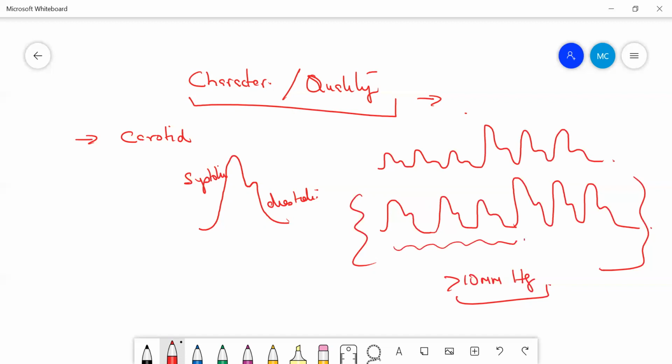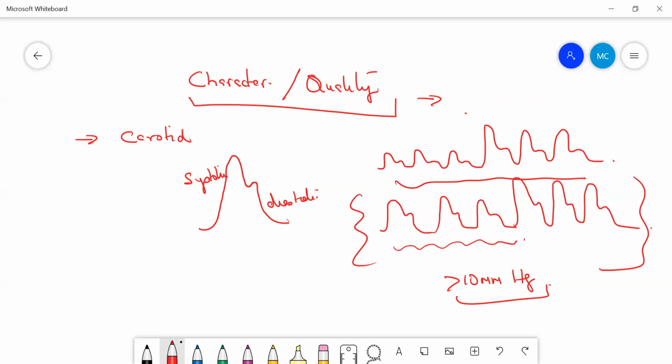In certain situations, like I told you, in case of cardiac tamponade or in case of COPD, there is a decrease in the systolic blood pressure by more than 10 millimeters of mercury. Normally there is a decrease in systolic blood pressure, but it will be less than 10 millimeters of mercury.